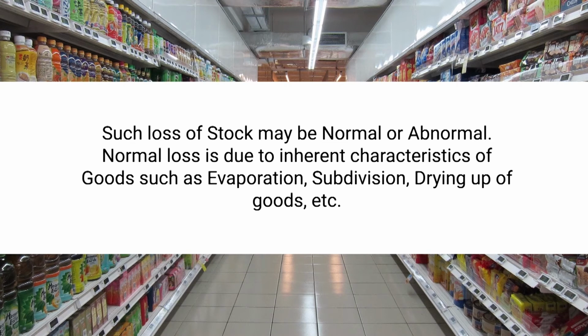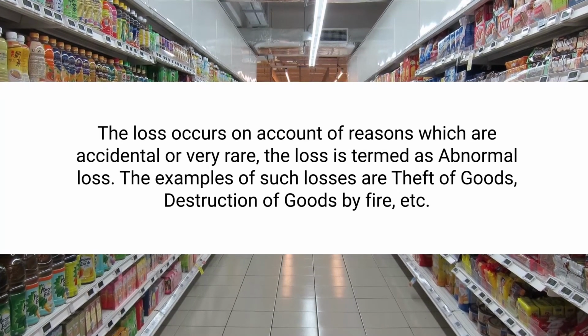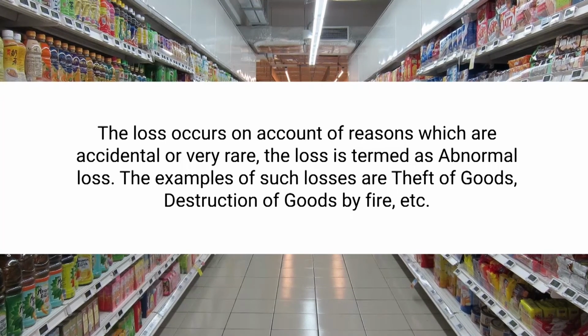Normal loss is due to inherent characteristics of goods, such as evaporation, subdivision, drying up of goods, etc., which are not under the control of human beings. On the other hand, if the loss occurs on account of reasons which are accidental or very rare, the loss is termed abnormal loss.